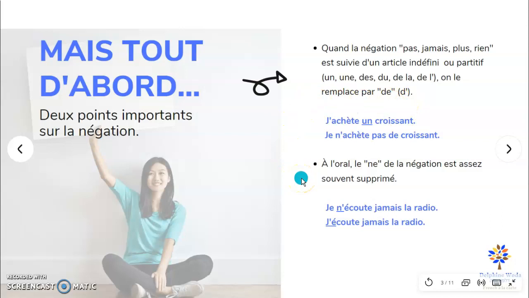So, the second point is that verbally, the ne in the negative sentence is sometimes or mostly or often deleted. What does it mean? French people tend not to say the ne, not to pronounce it. Here, we have a look at two sentences. So the correct one is je n'écoute jamais la radio with the ne here, but French people will say j'écoute jamais la radio. So it's not correct grammatically speaking, but as many French people speak like this, then you also need to get used to it.